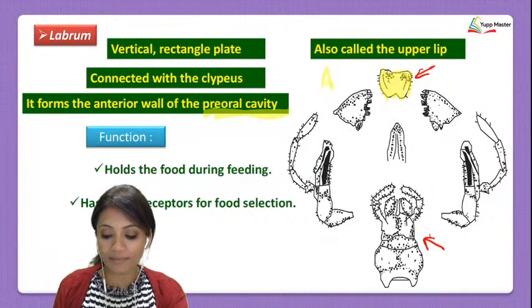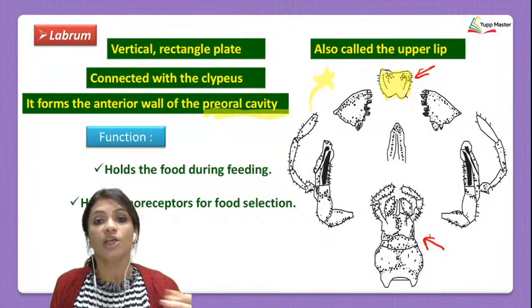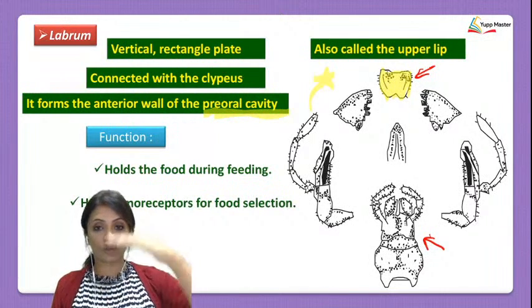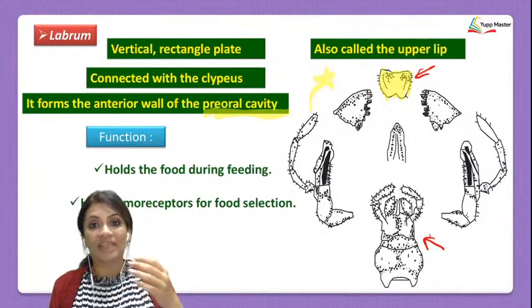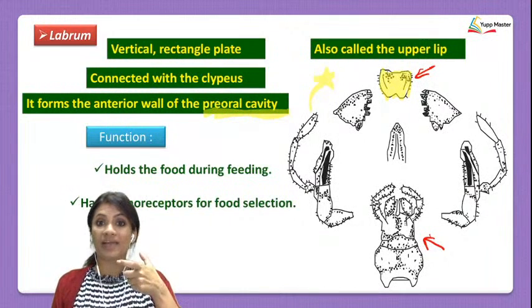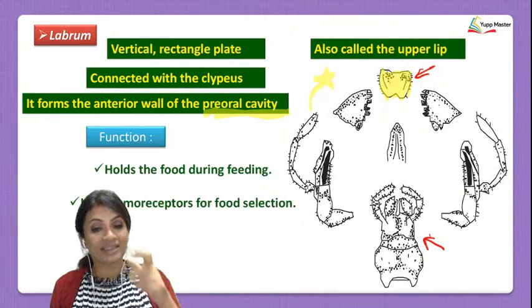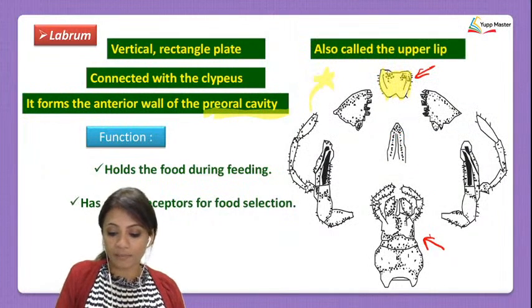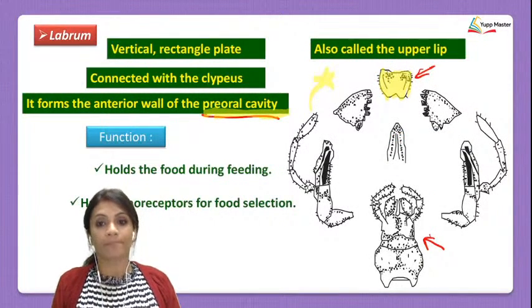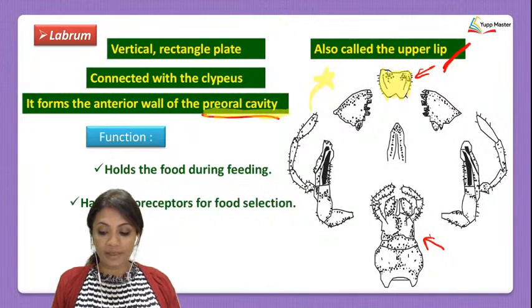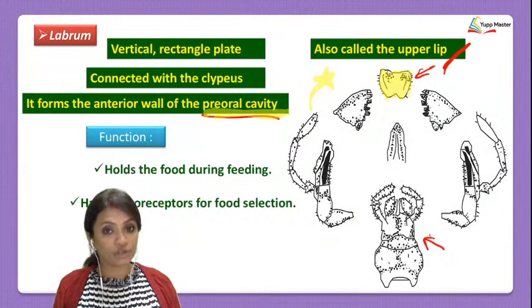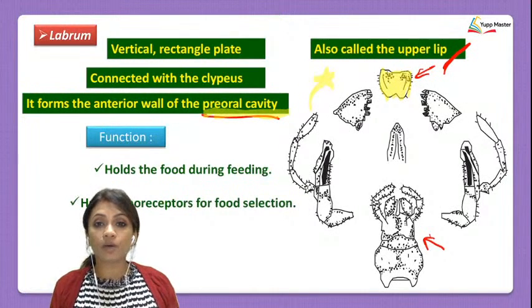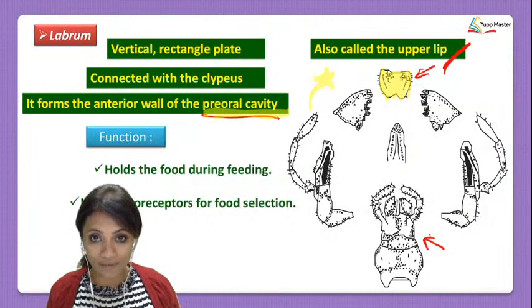In this diagram, since this is a two-dimensional diagram, you may be seeing as if everything is on one plane only. But no, the lips are in the front and the jaws are behind. Between those two, there is a cavity, and that cavity is called the preoral cavity. The labrum is also called the upper lip, and its main function is to hold on to the food while feeding.